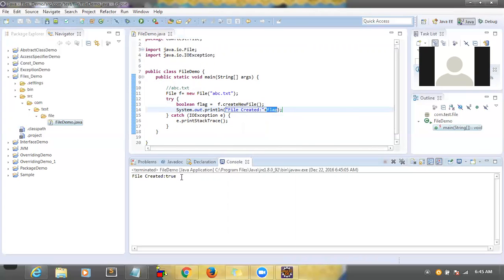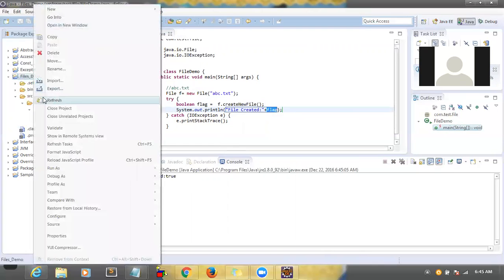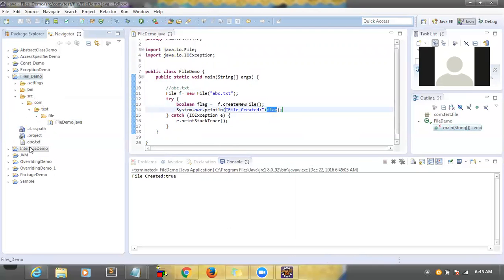So you are getting true here, meaning the file is created. How can you see whether the file is created or not? Just right click on this project and refresh it. You will be able to see this file here. That's the output, the result.